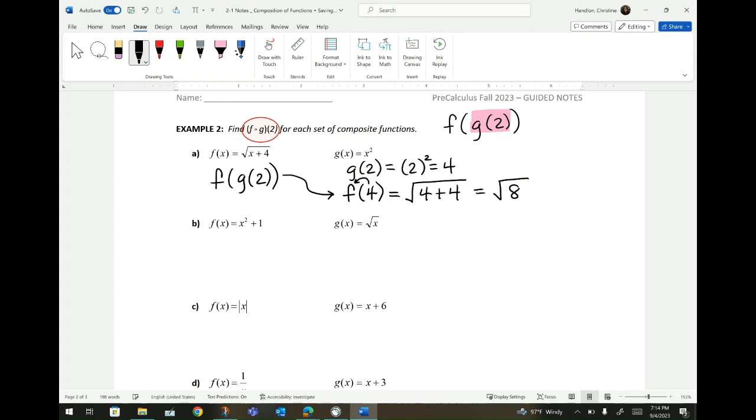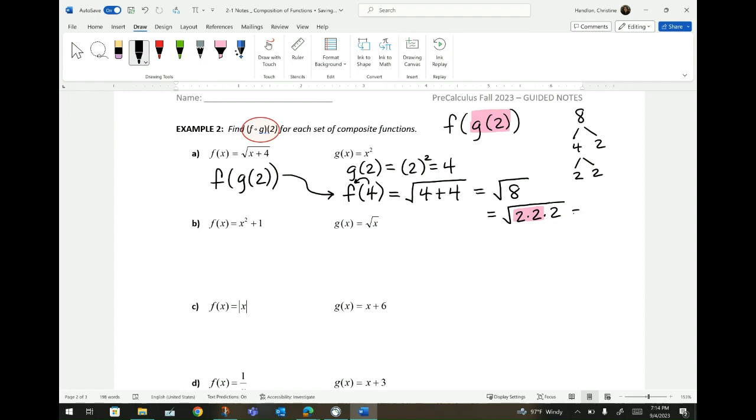Now, the square root of 8, if you remember from geometry, is 4 times 2, which is 2 times 2 times 2. So if I'm simplifying the square root of 8, that is a 2 times a 2 times a 2, but I take out my pairs.